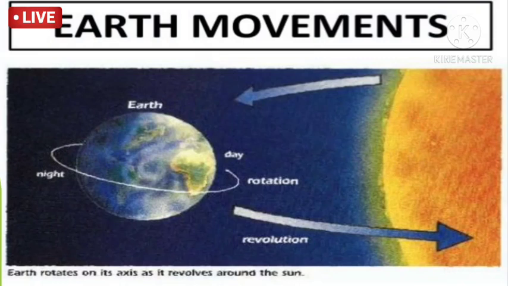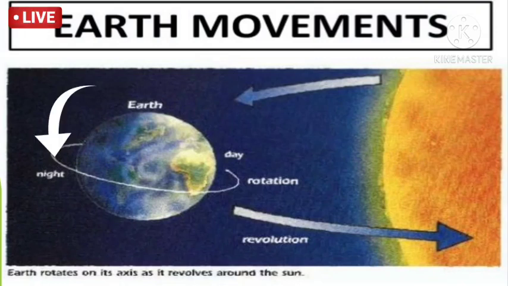You know very well, my dear children, Earth is in round shape. The model of the Earth is globe, and the Earth has rotation. The Earth rotates itself, which is called rotation, and it rotates from west to east direction.